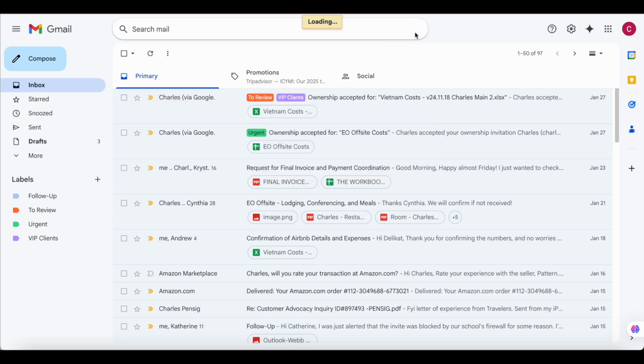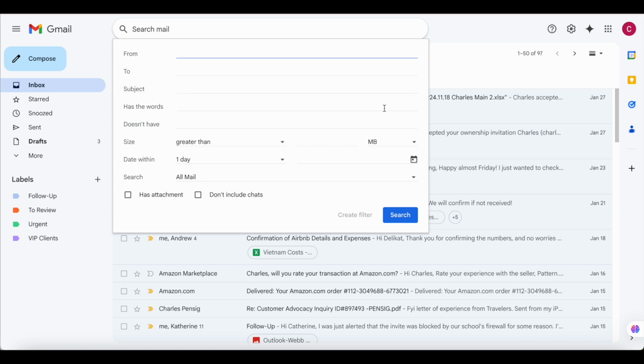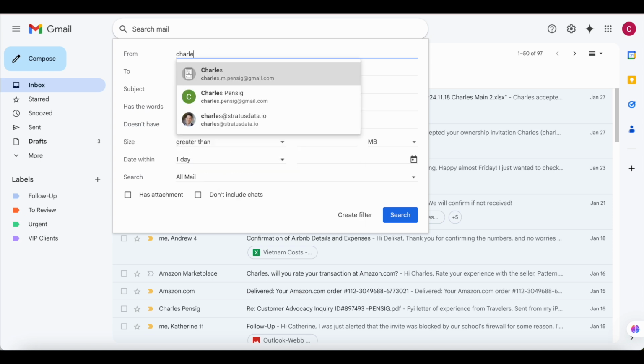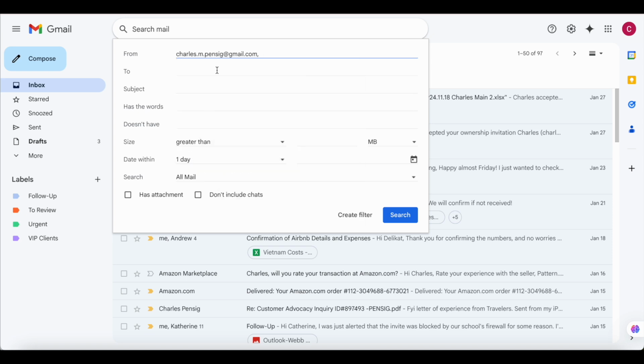You click on that, and once it loads, you can see another set of things to look at. So here, let's say for instance we want to get emails from a specific person. For instance, let's look at this email. So we want to get emails from this person to go to a specific label.